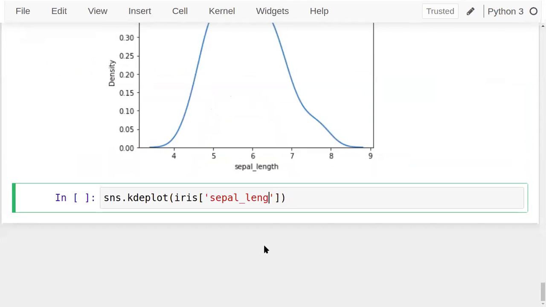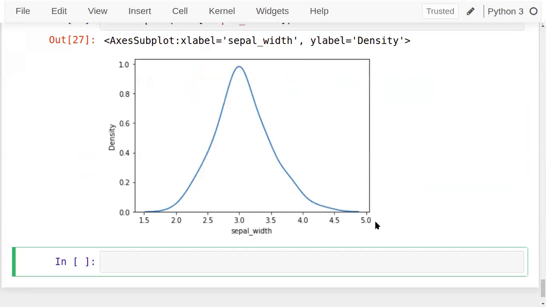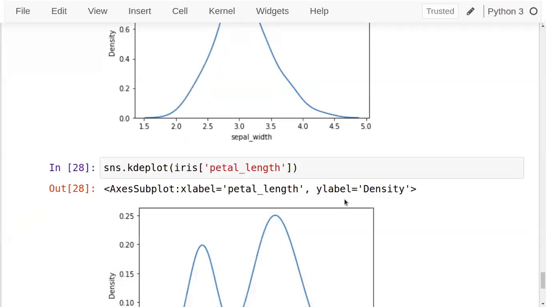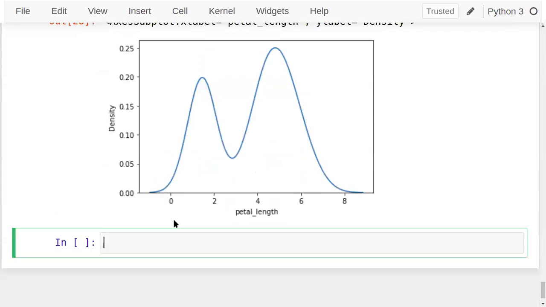For sepal width, yeah, also almost perfect density estimation is there. Or if you require petal, here we have 2. Here less density is there between 2 to 4. But again, 4 to 6 is high, 0 to 2 is again high. Here it is very less. That's why it's shown like that.